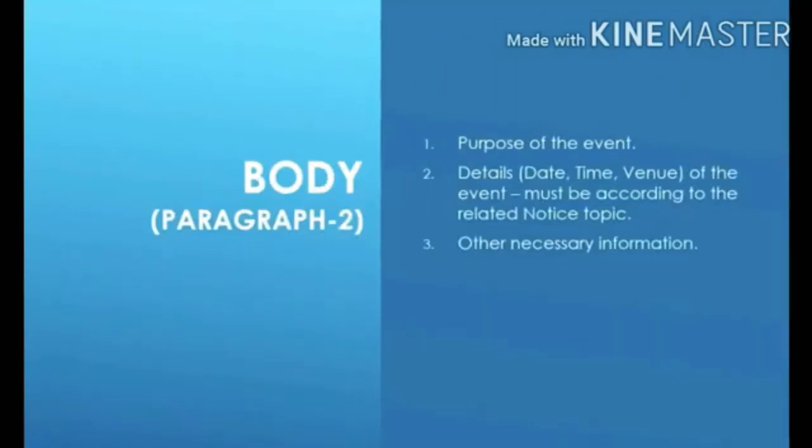The next paragraph is the main part of the body of the email. Here, you mention the details of the event which you have already mentioned in the subject as well as the opening sentence. Remember that you have to refer to the notice which will be a part of this question for the details of the event. The basic details consist of the date, time and venue of the event. Along with these, you can also mention the kind of participants in the event or the purpose or theme of the event. All these depend on your writing skills and ability to incorporate relevant information.